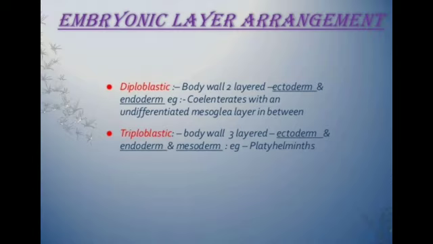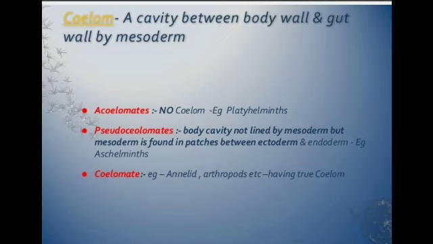They appear during the gastrula stage. Okay, diplo means two distinct germ layers, the outermost ectoderm and inner endoderm. And in triploblastic there are three germ layers, that is mesoderm is also present.